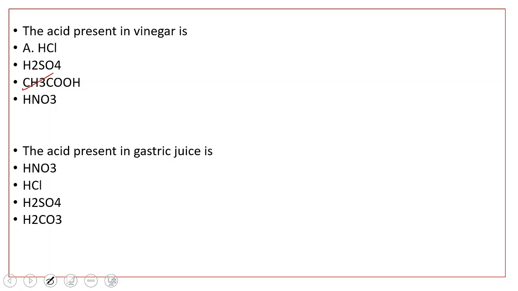Now, the next question. The acid present in the gastric juice is, when food enters the stomach, the stomach secretes gastric juice which contains an acid. What is that acid called? Option A nitric acid, option B hydrochloric acid, option C sulfuric acid, option D carbonic acid. So, which option is correct? The correct option is hydrochloric acid. Gastric juice contains hydrochloric acid.